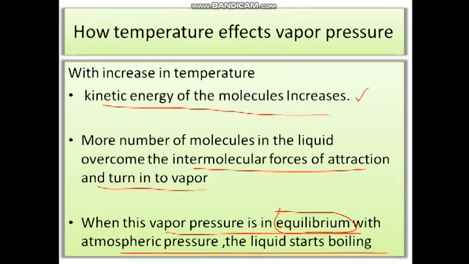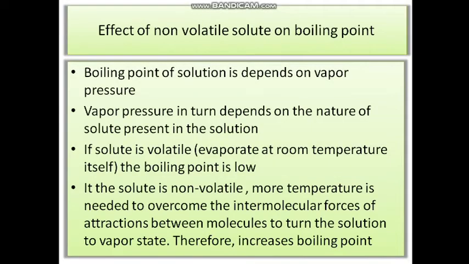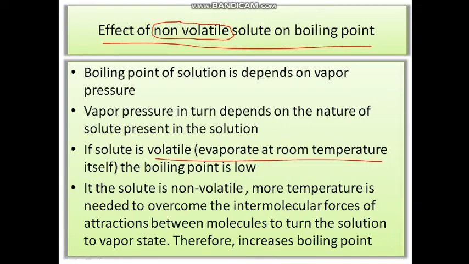Next, coming to the effect of non-volatile solute on boiling point. So what is non-volatile and what is volatile? Volatile means it can evaporate easily at room temperature. We can take the example of petrol or diesel. Those components are volatile in nature. If you keep either petrol or diesel at room temperature, they can easily evaporate. The level of the liquid goes on decreasing with respect to time.